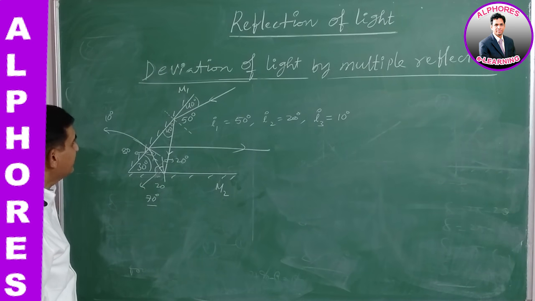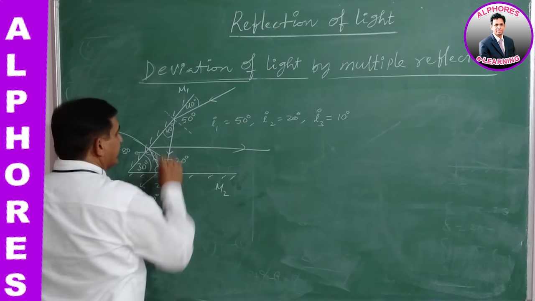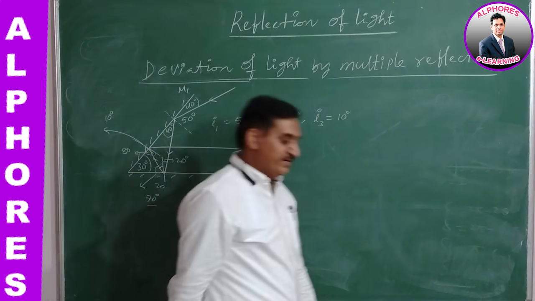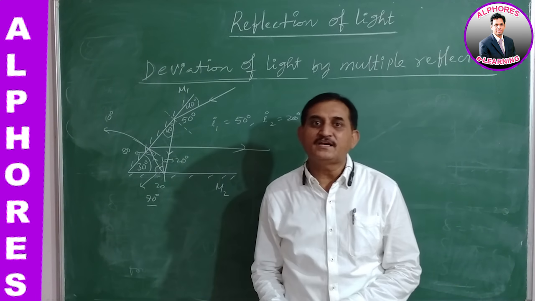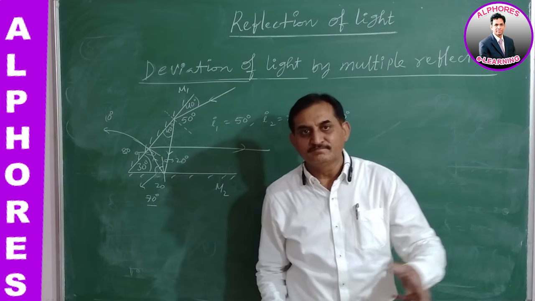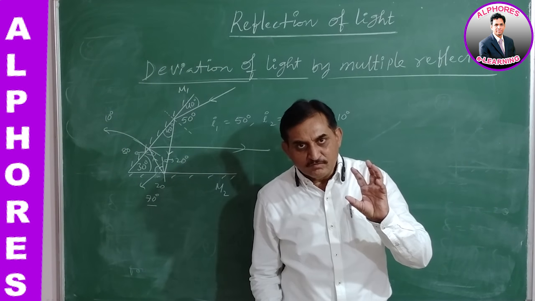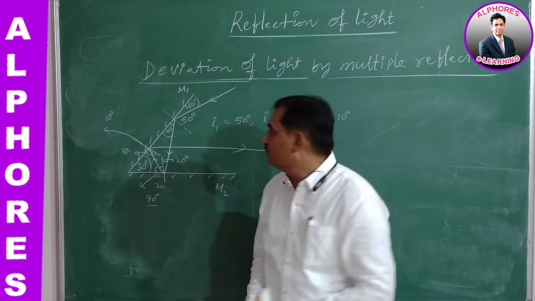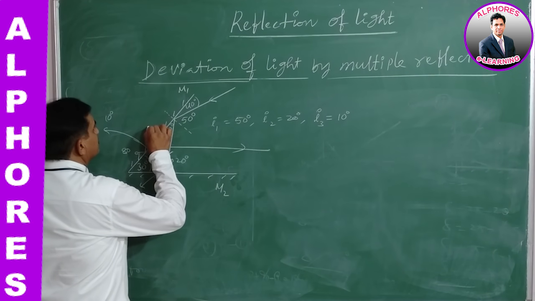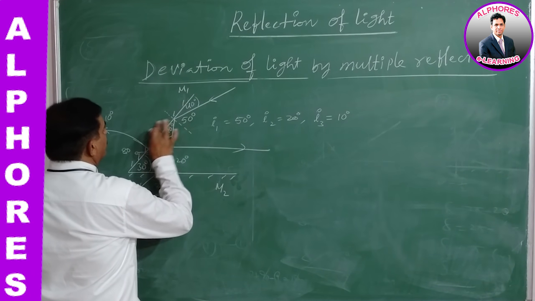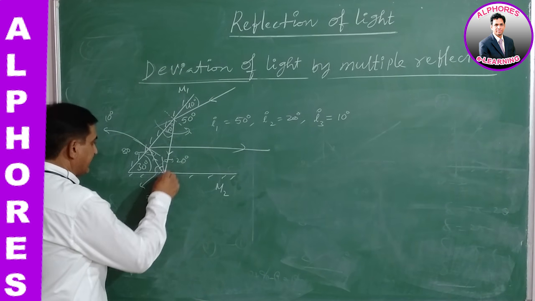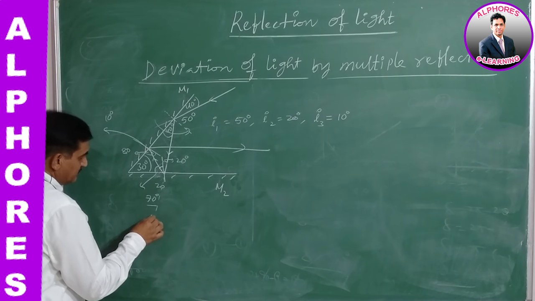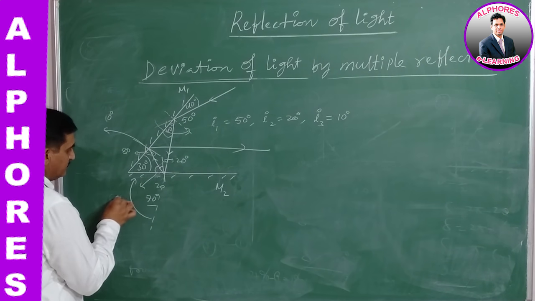Now the total deviation suffered is, see, again I remind the same point. While making the reflections, in what sense are they rotating? We have to verify and observe them. The first one is in anti-clockwise sense, and the second deviation is in clockwise, delta 2.